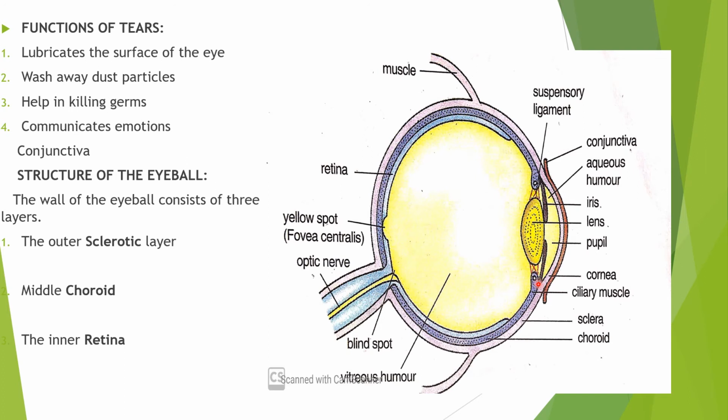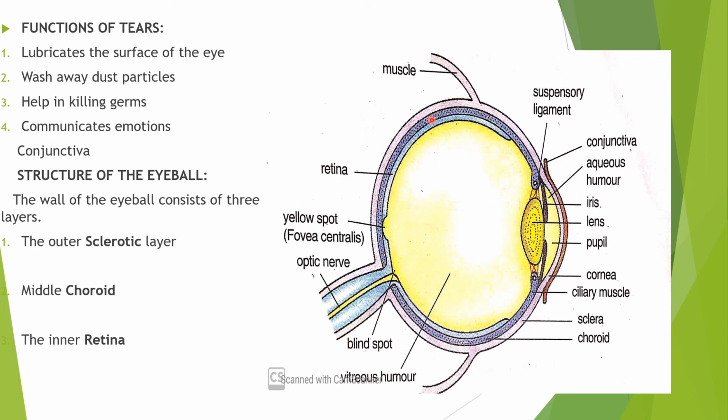The choroid is a thin dark brown membrane that lines most of the inner surface of the sclera. So it is dark brown, but here it is shown by a blue color. It contains several blood vessels, or you can say it is richly supplied with blood vessels and a large amount of pigment.